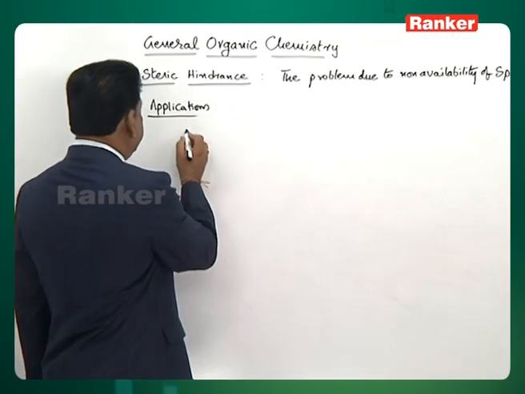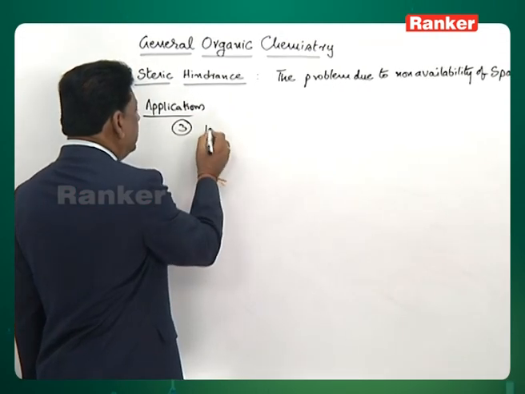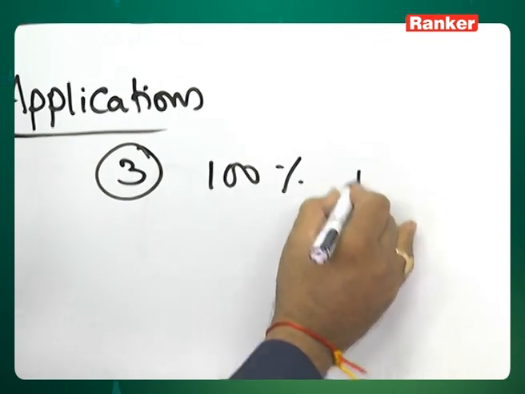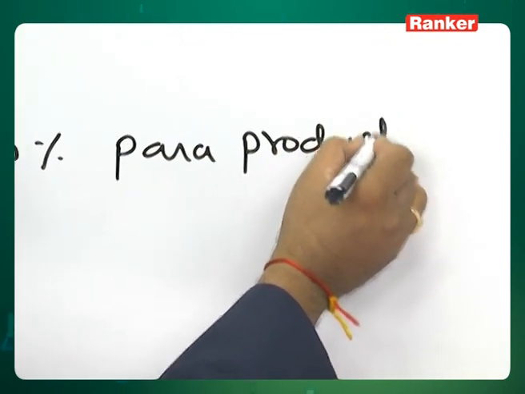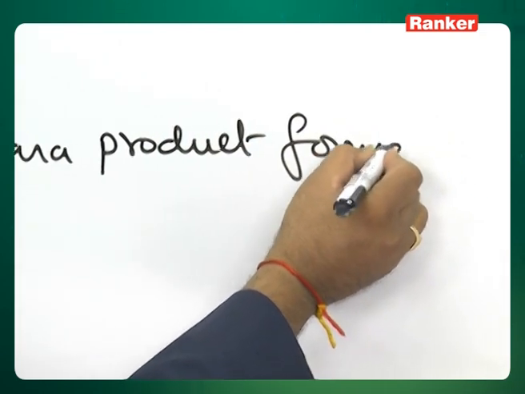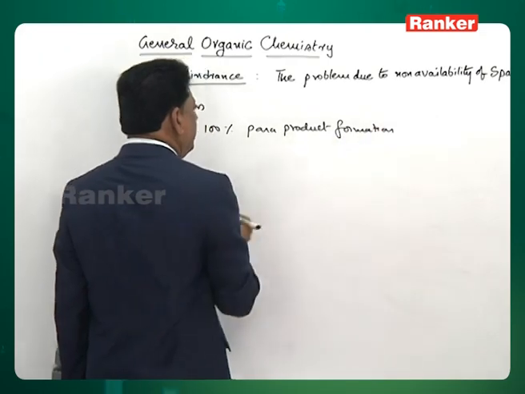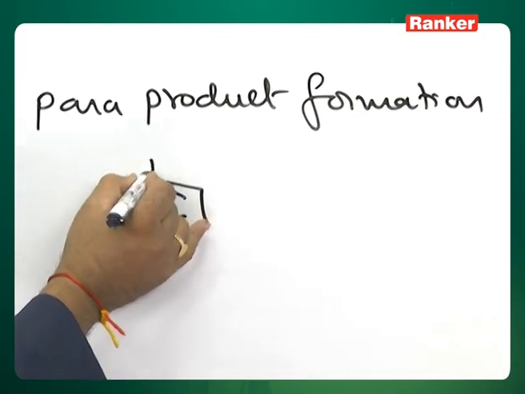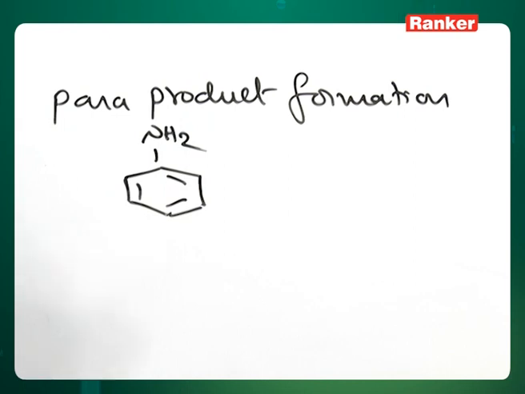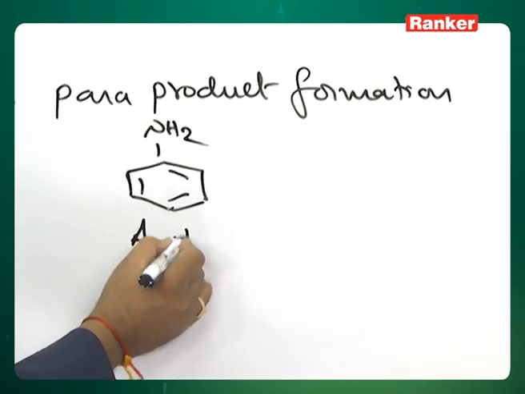Let us take another example, like 100% para product formation. We know a standard equation: aniline, for example, that is aminobenzene, is called commonly aniline.